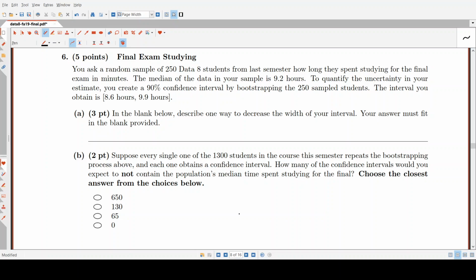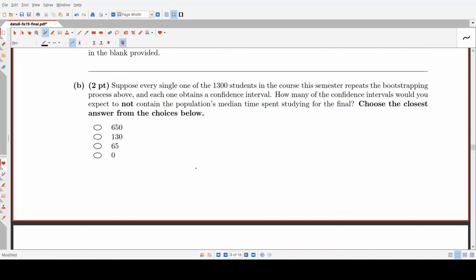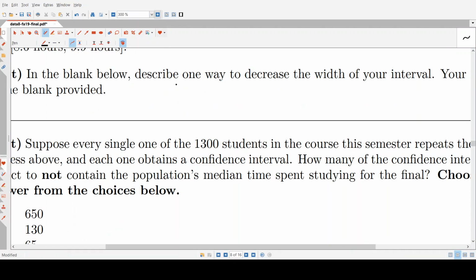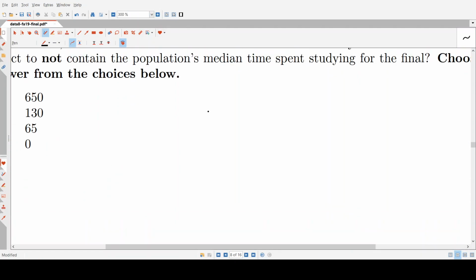Part A. In the blank below, describe one way to decrease the width of your interval. So there's two ways you can do this. The first is that you can increase the sample size, and the reason why is because of our formula that the SD of sample means